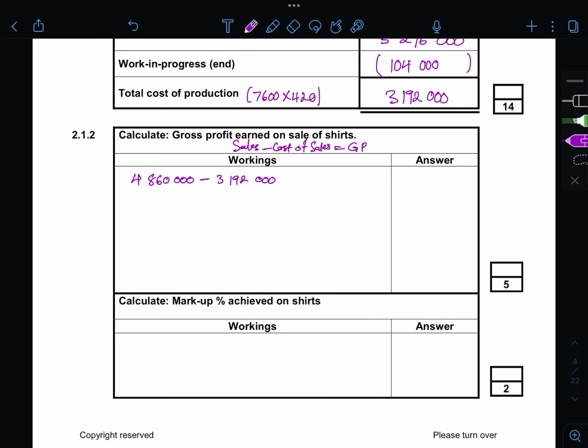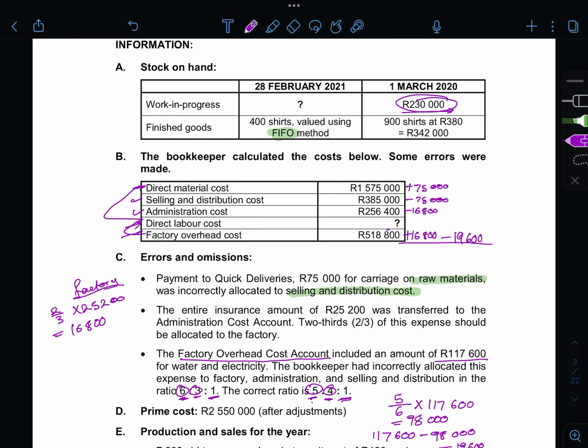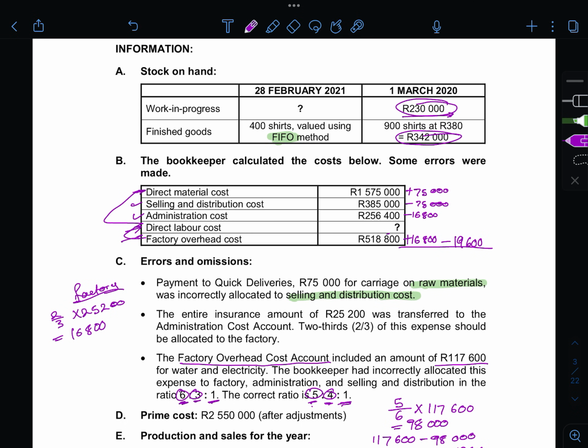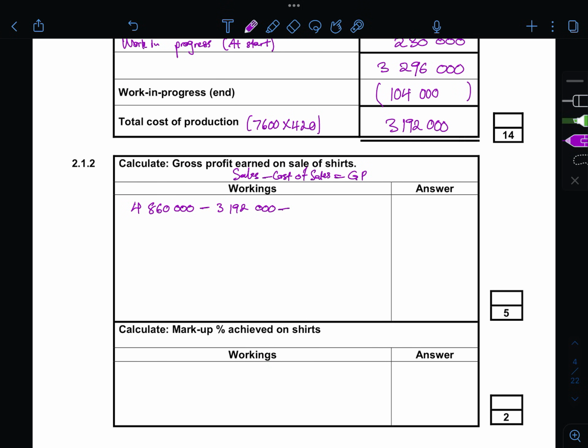So we had stock at the beginning of the year, stock worth 342. Remember, it said FIFO method, so we're supposed to sell that stock. So that's minus 342.